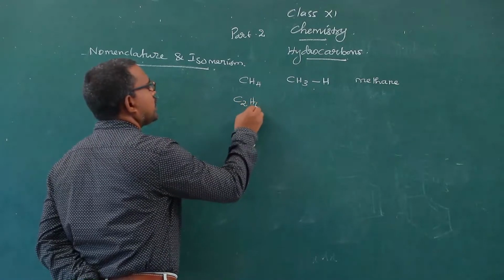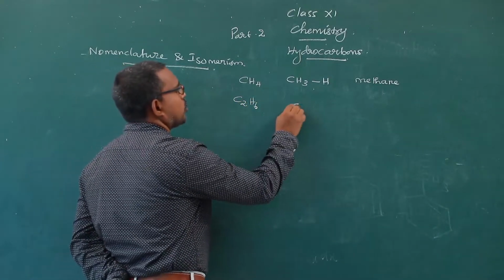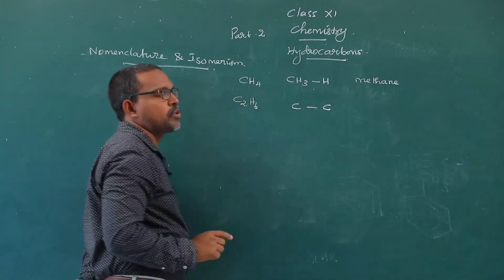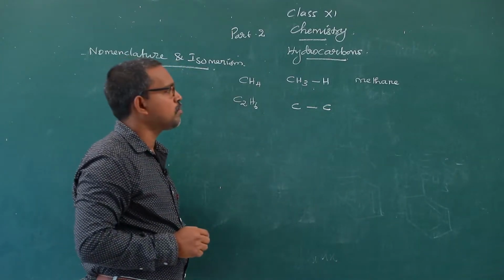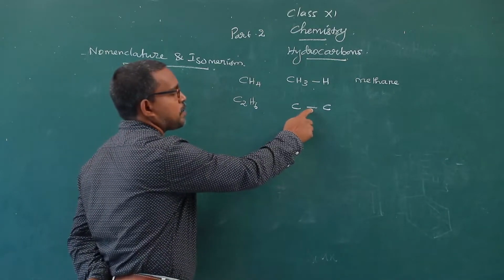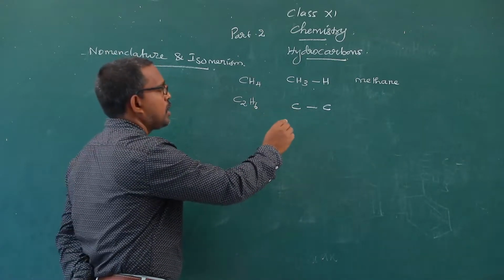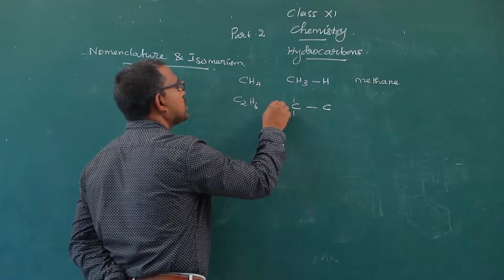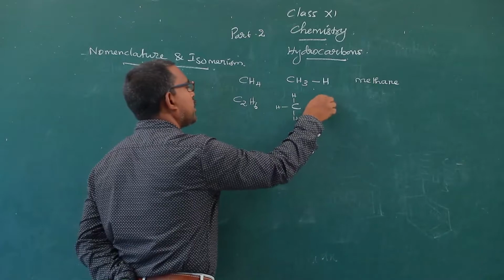The second member of the homologous series is C2H6. It is written like this, carbon-carbon single bond. You know the valency of carbon is 4. One valency is satisfied by sharing electrons here, and one valency is satisfied here. The remaining valency is satisfied by hydrogen atoms.